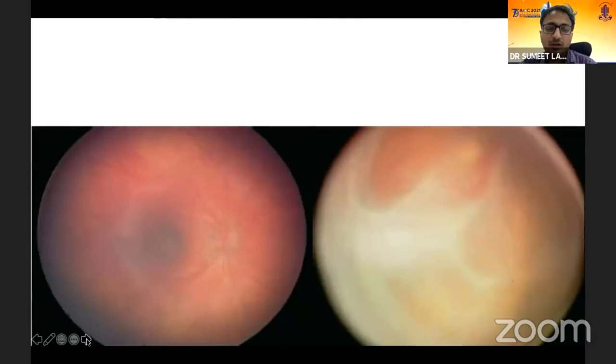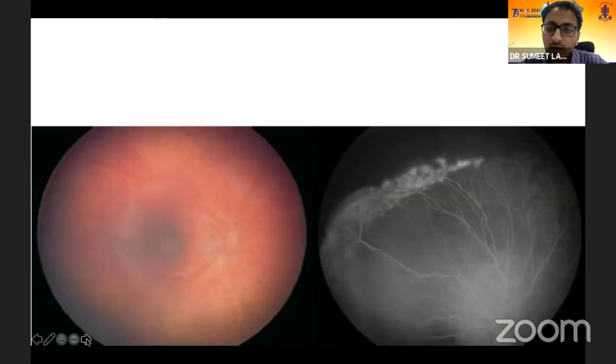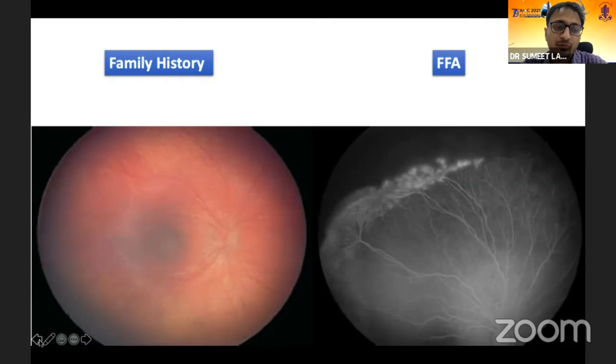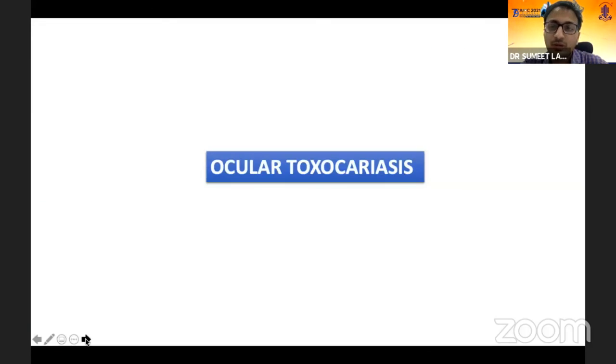Familial exudative vitreoretinopathy. Basically, the problem is with the periphery, and it's basically retinal ischemia, and the angiogenesis is not happening in the periphery of the retina. This is familial, so it is very important that you do examine the siblings of the patient also. The family history and the FFA are two important clues to differentiate your FEVR from your retinoblastoma.